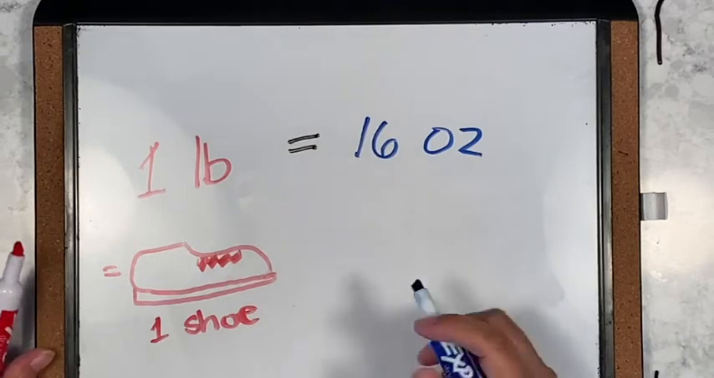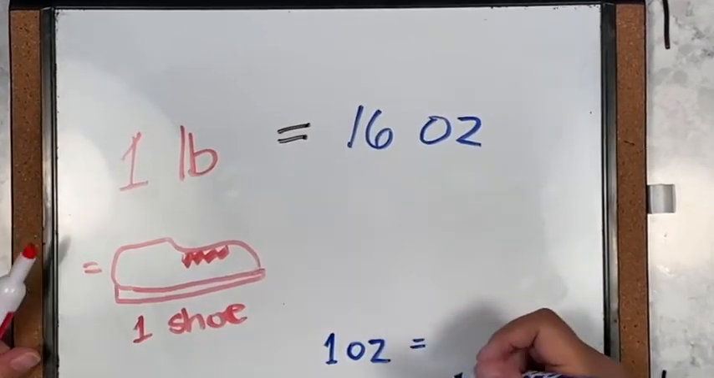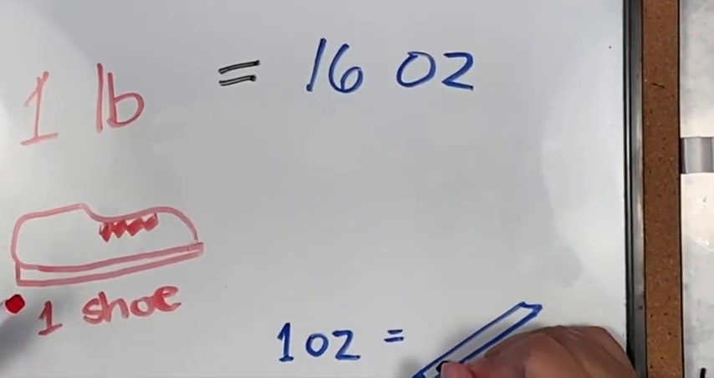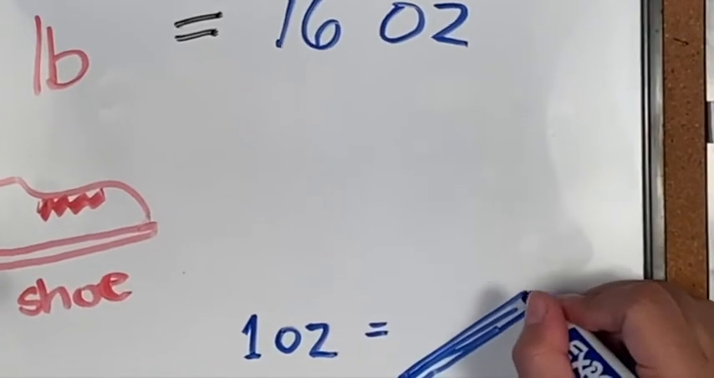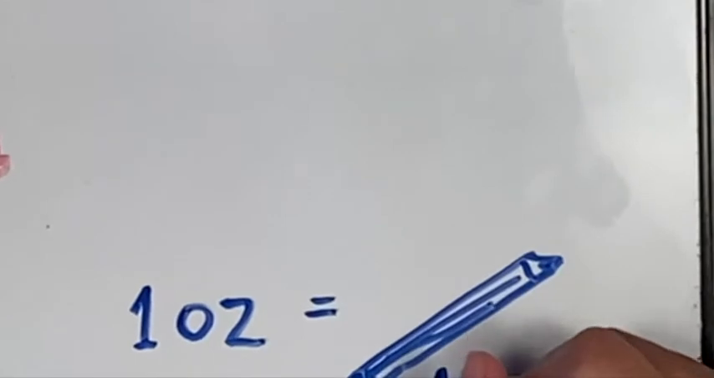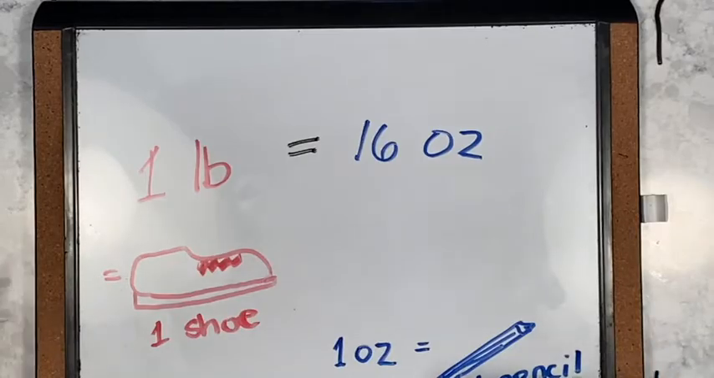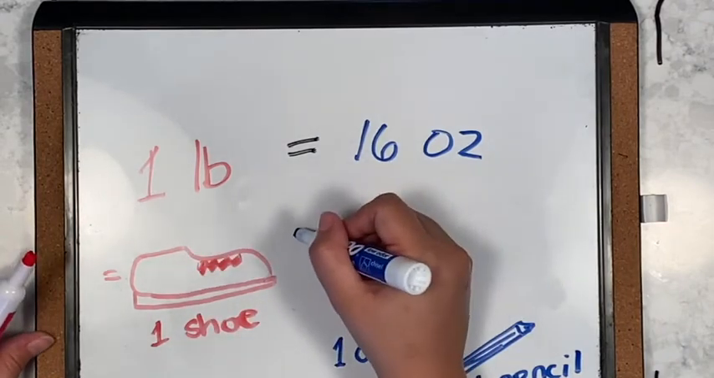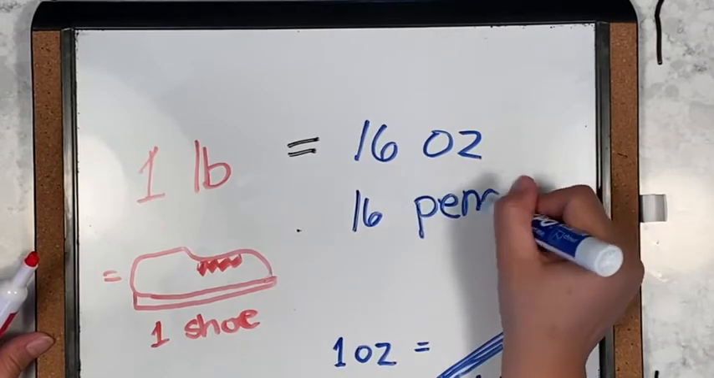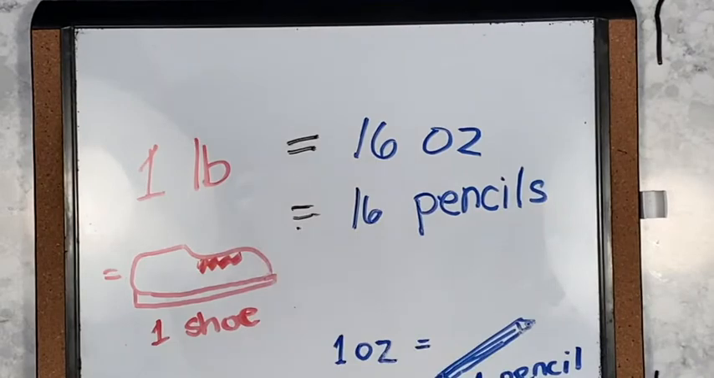And 1 ounce is actually just as heavy as your, what is that? Your pencil. Yeah, it's like 1 pencil. So as you can see, 1 pound is equal to 16 pencils. Okay, I hope this would help you remember it.